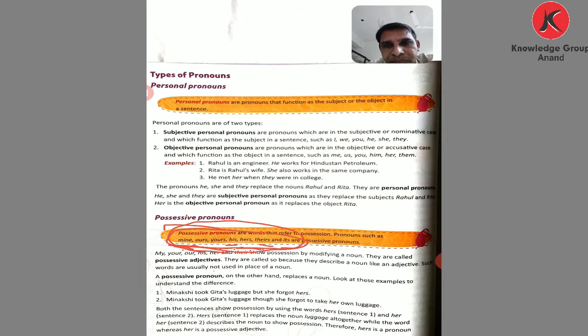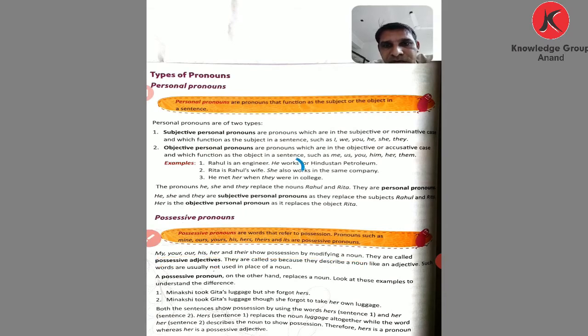So see, possessive adjective and possessive pronoun. What is a possessive adjective? Which are the possessive adjectives? This one: my, your, our, his, her and their show possession by modifying a noun. They are called possessive adjectives. Why are they called so? They are called so because they describe a noun like an adjective.